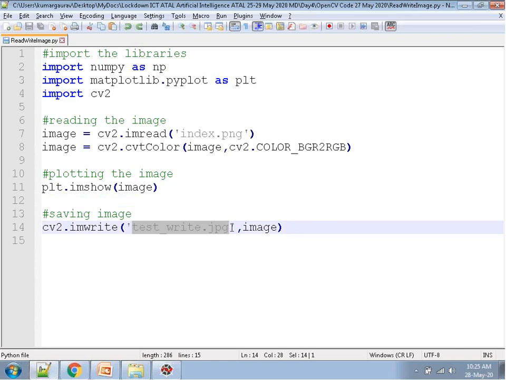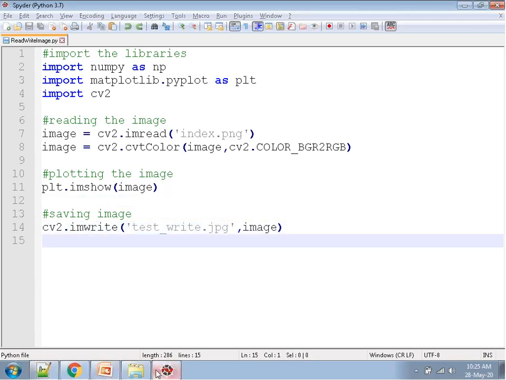If I want to write the newly formed image to a new file, then we specify imwrite. In the case of OpenCV, every time we have to use cv2 dot.